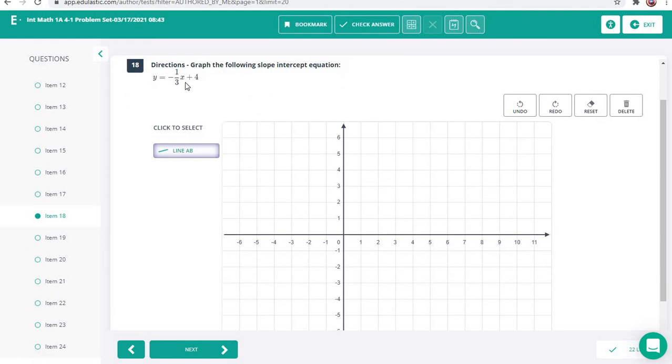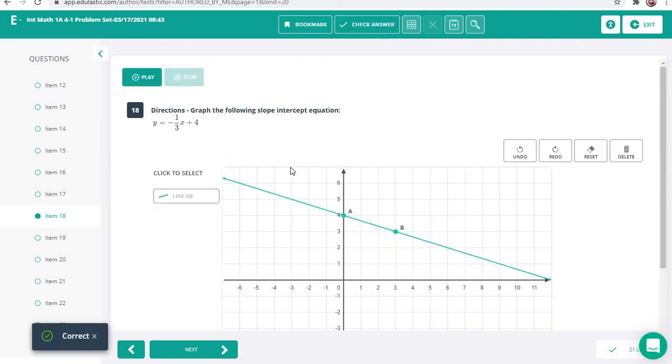Again, on this one, it says plus 4 is your y-intercept. So that's where we're going to start. Plus 4 right here on the y-axis, positive 4. And then negative 1/3. So our rise is going to be negative 1, which means we're going to go down. I said go down if it's negative, go up if it's positive, always go to the right. So we go down since it's negative 1, and then right 1, 2, 3. And there is our answer to that.